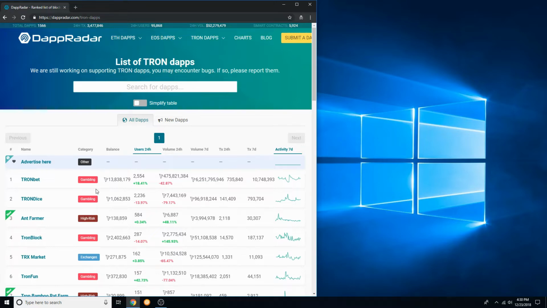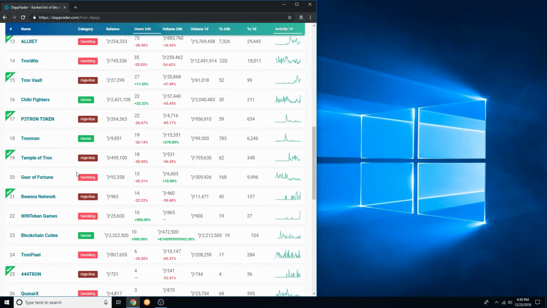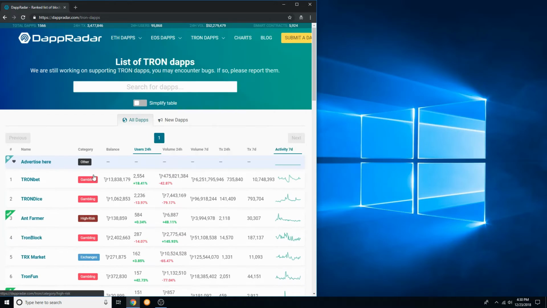Finally, I want to go over Tron. The first thing you're going to notice is that Tron has more gambling than games, but a very important thing to notice is that Tron's best decentralized application has the most transactions in a 7-day period of all decentralized applications on any of the 3 platforms, Ethereum, EOS, or Tron. The next thing I want to note is the 7-day volume of Tron being moved throughout the decentralized application. That's 6.2 billion Tron, which is the equivalent of about 132 million US dollars.